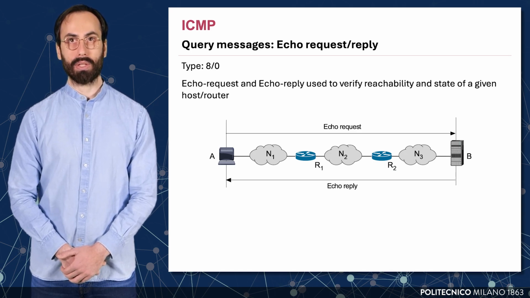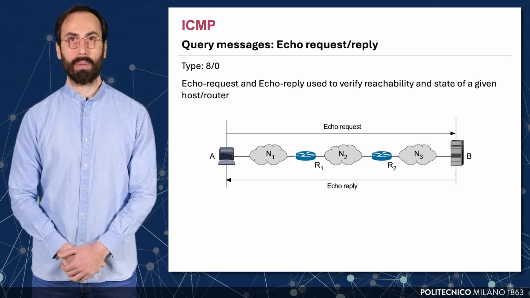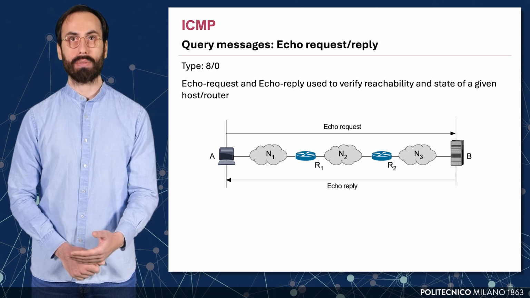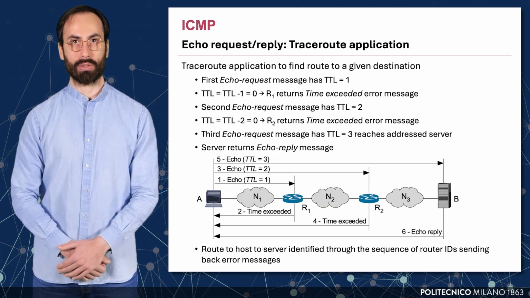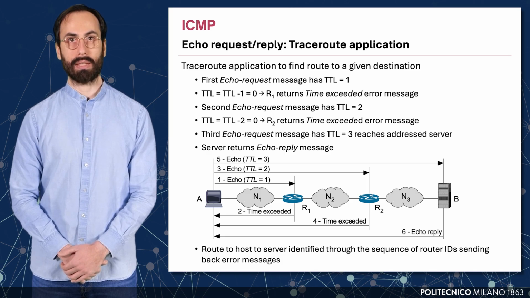If the echo reply returns, we know the end-to-end path is working. If not, it suggests a problem somewhere along the route, either a network failure, a down host, or a filtering device blocking the traffic.